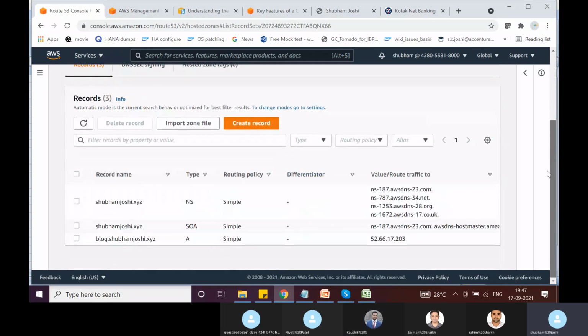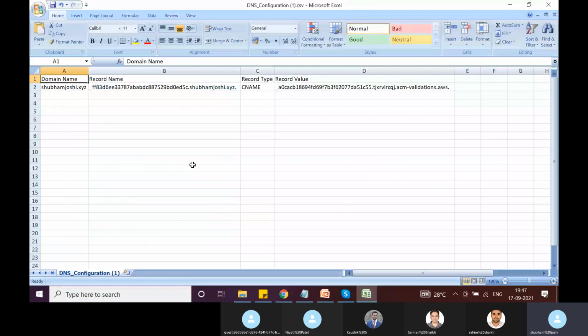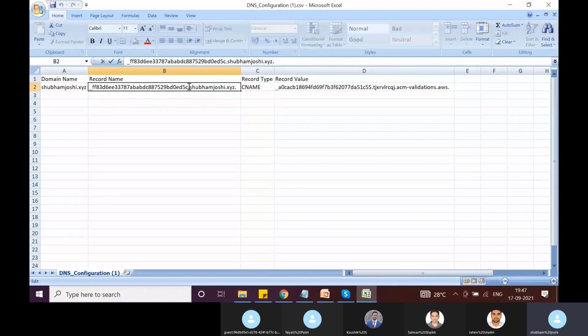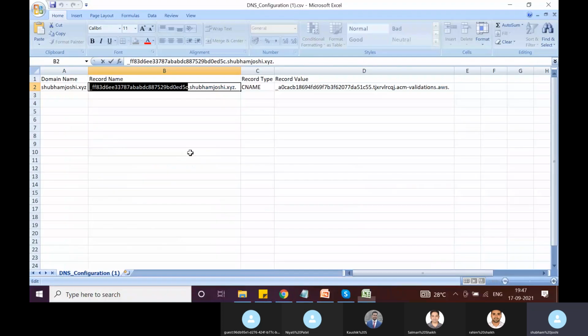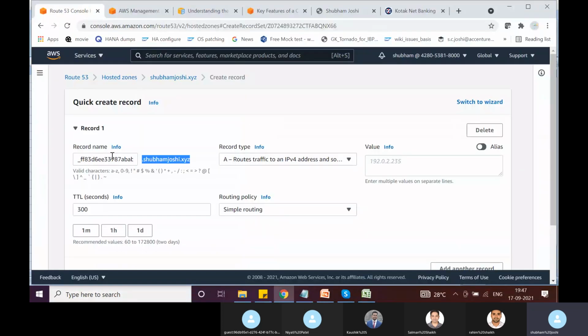Okay. So let's create a record. I'll say create record, and they are saying to create a record with this name. So I will copy this and paste it here. This thing is already appended, so no need to do anything, right? So I just simply copied the subdomain here, I pasted it here.